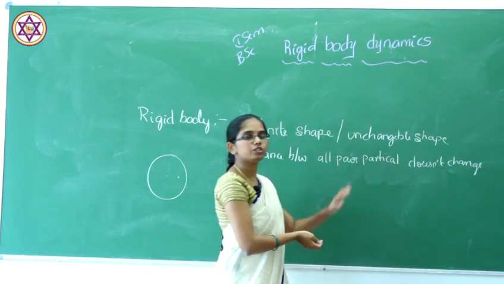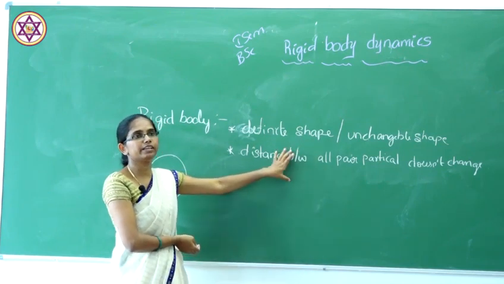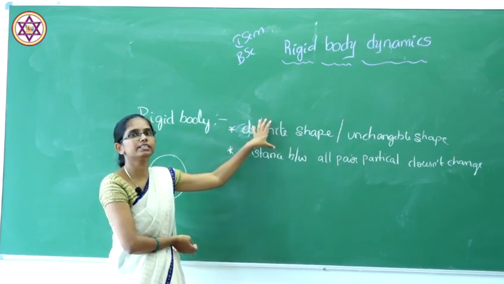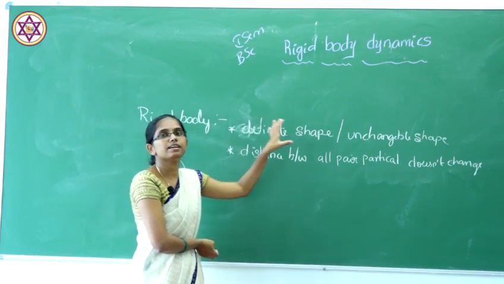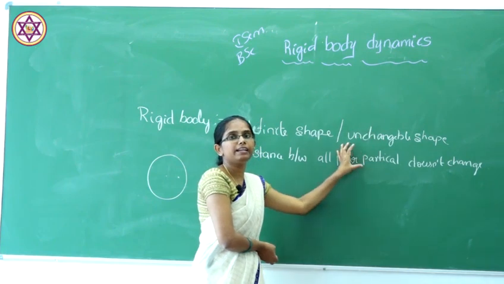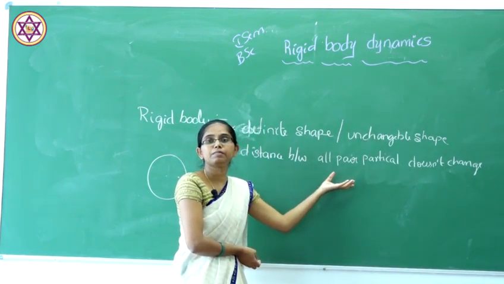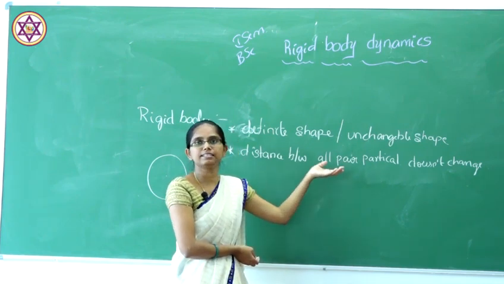From these two characteristics of a rigid body, we can define it: rigid bodies are bodies having a specific unchangeable shape, and the distance between every pair of particles doesn't change.